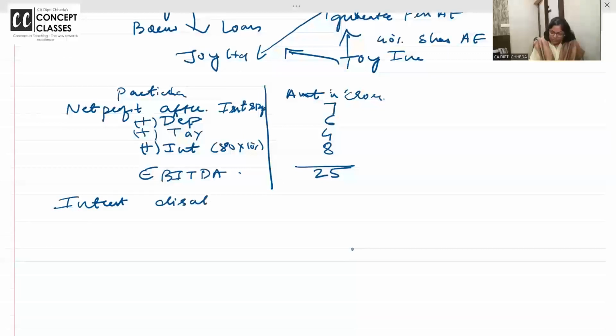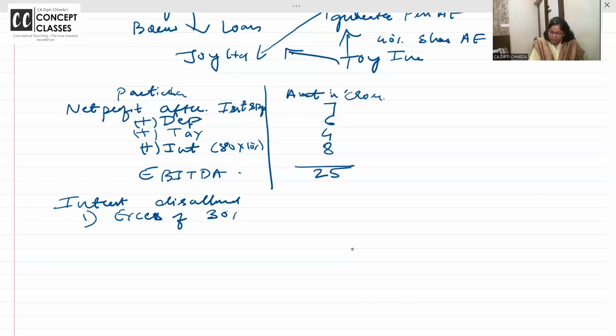Interest disallowed. How much interest is disallowed? Excess of 30% of IBDA. So what is the interest? Interest कितना है आपका? 8 crores.